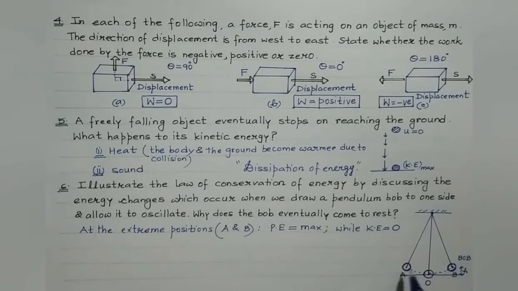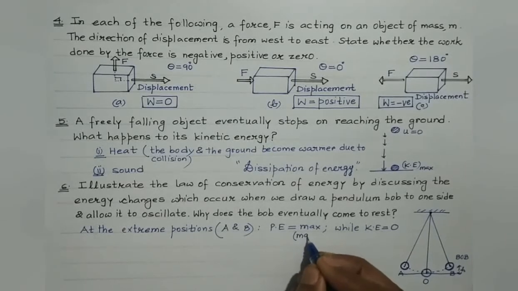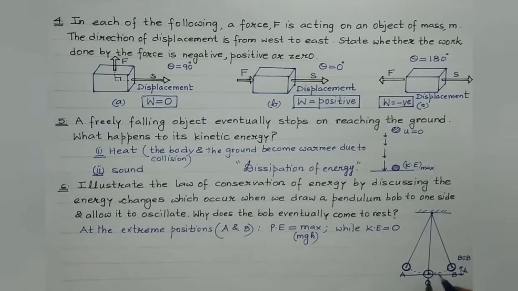So at the extreme position, A or B, on either side of the mean position, the potential energy of the bob will be maximum, which will be equal to mgh. M is the mass of the bob and h is the height with respect to this reference line at the extreme position, right? While kinetic energy would be 0.